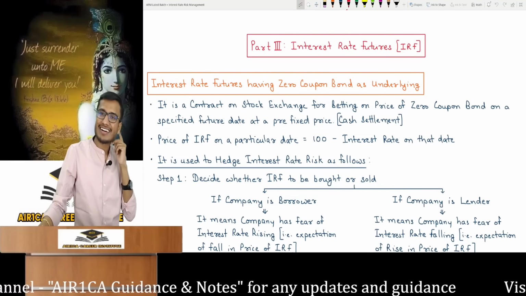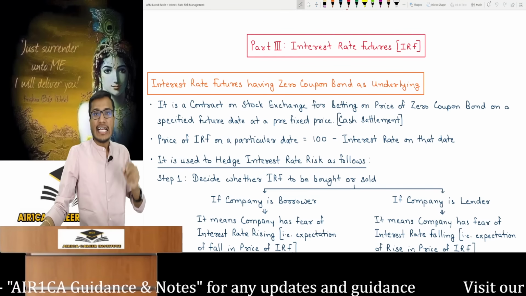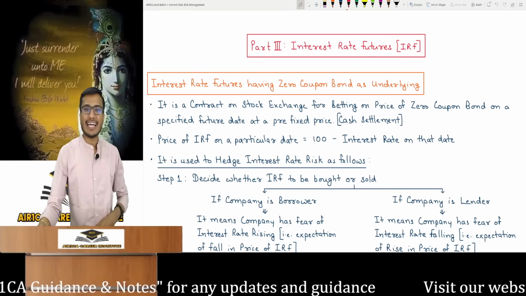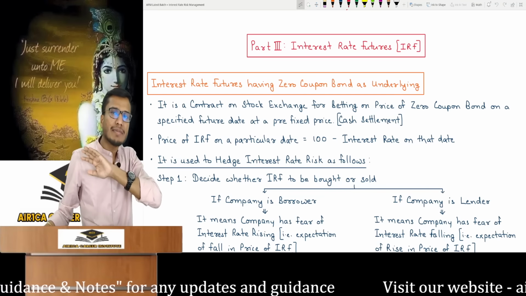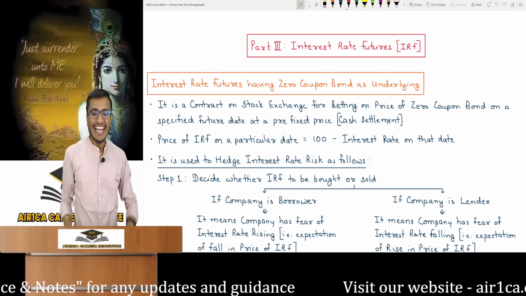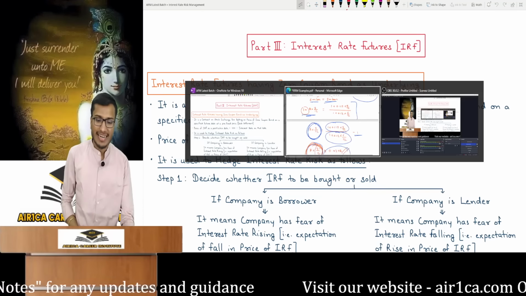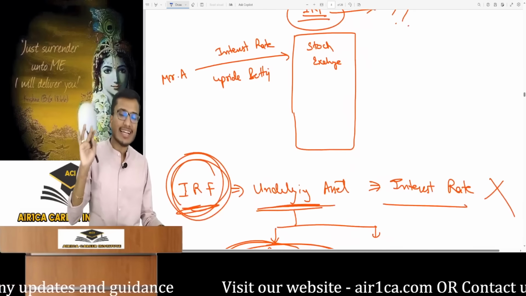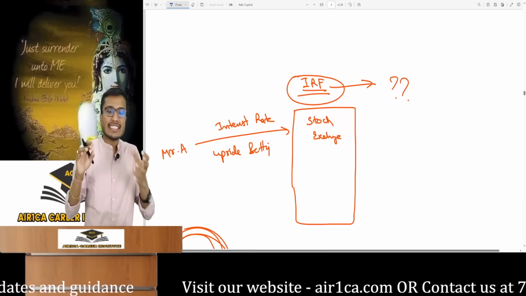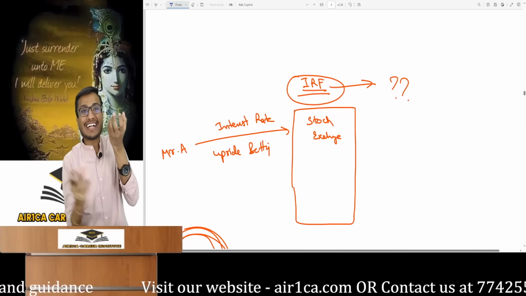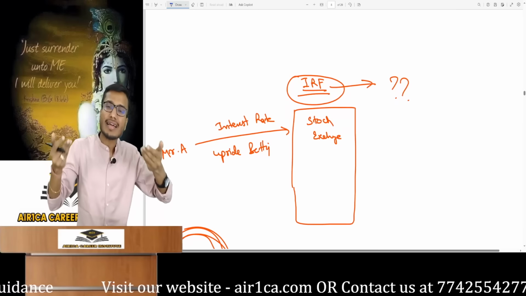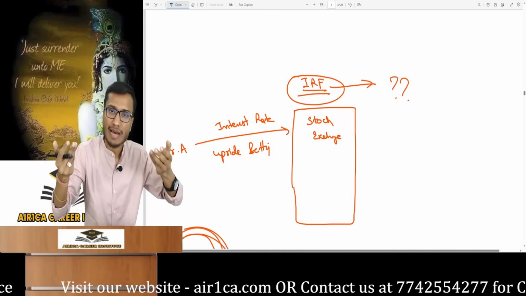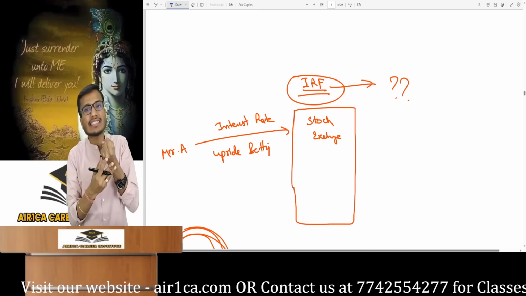This is what you must be thinking, but it's not like that. In this interest rate future derivative contract, please remember that the underlying asset for the agreement is never the interest rate. In interest rate futures, the underlying asset is never the interest rate. Always keep this in your mind. This is the only such derivative contract. The very purpose of this derivative contract is not its underlying asset. Its name is interest rate future, though it appears an interest rate derivative. The underlying asset is not the interest rate.